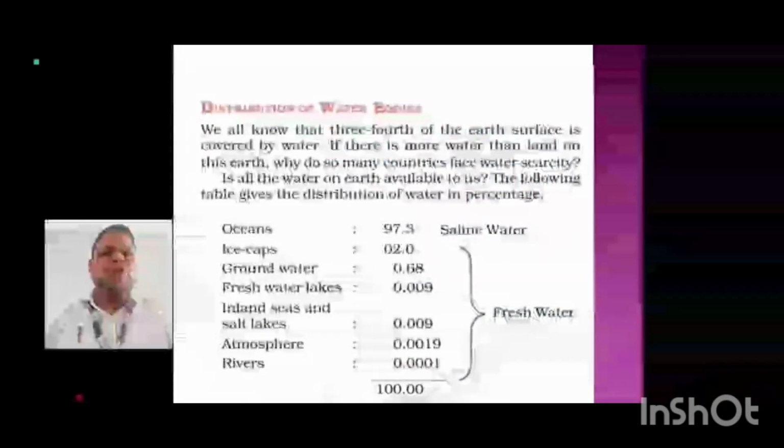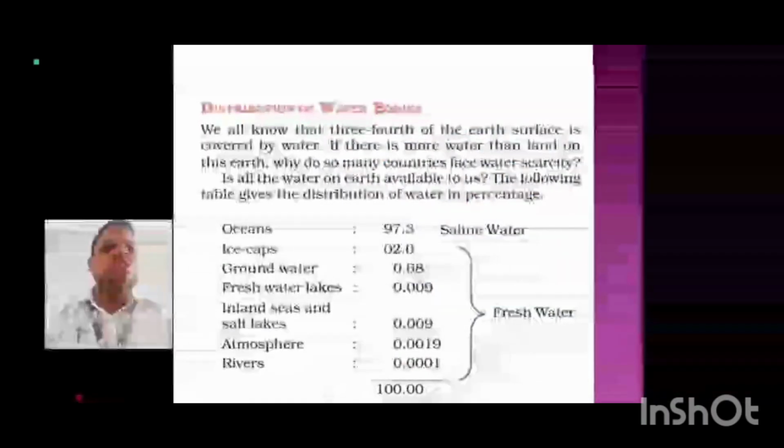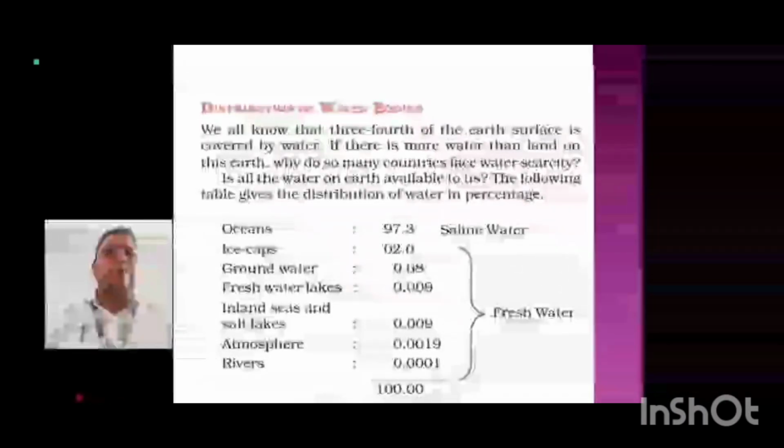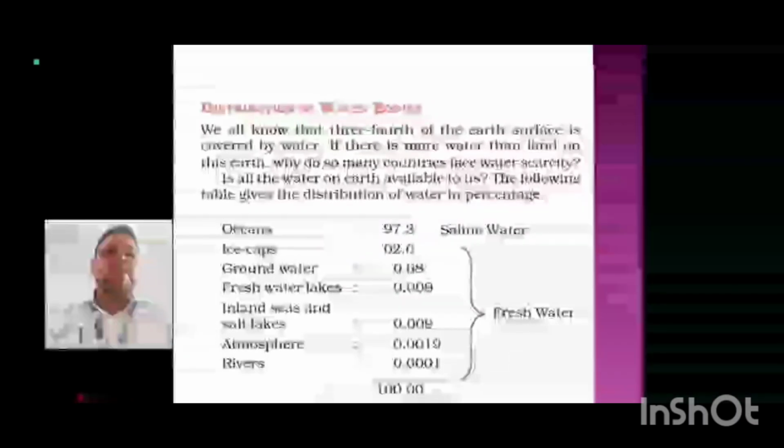Now, this is the distribution of the water bodies. We all know that 3/4 of the earth's surface is covered by water. If there is more water than land on this earth, why do so many countries face water scarcity?